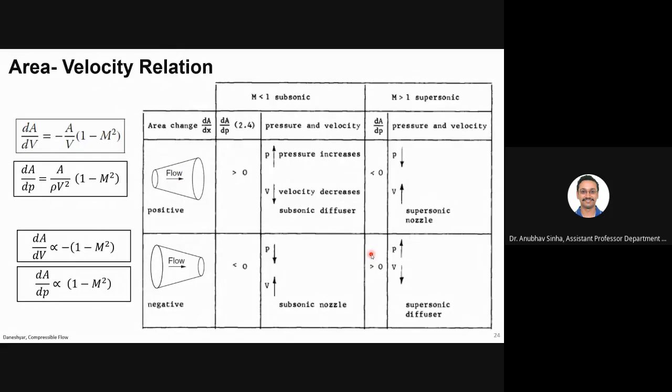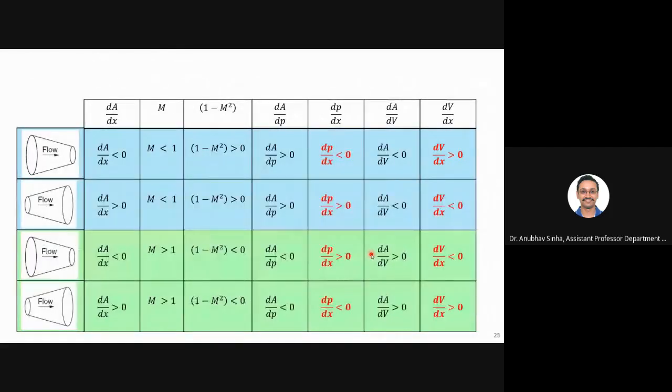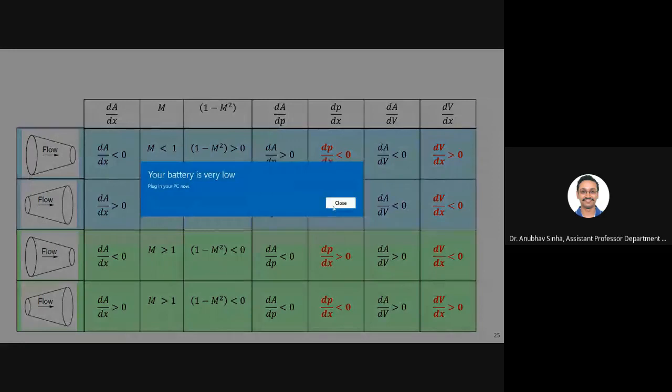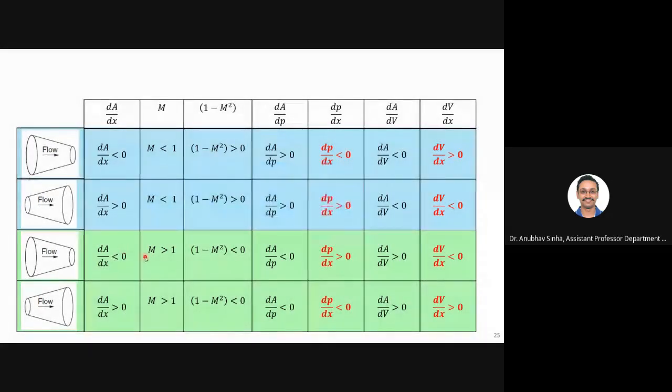I have made one detailed slide for you. So let us go through this one by one. So let's say this is a converging passage. Okay, converging and diverging. Let us first look at the blue region of the table, which is for subsonic, Mach number less than 1, and then we'll go to supersonic, Mach number more than 1. Okay, so let us start with this blue region. So these are the two, typically two types of nozzles that we'll consider.